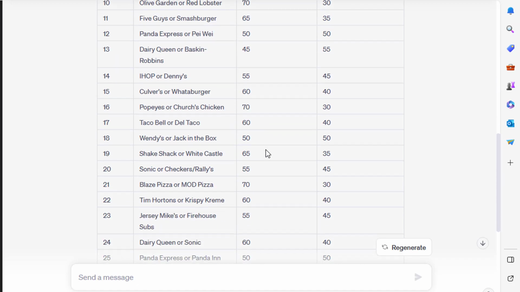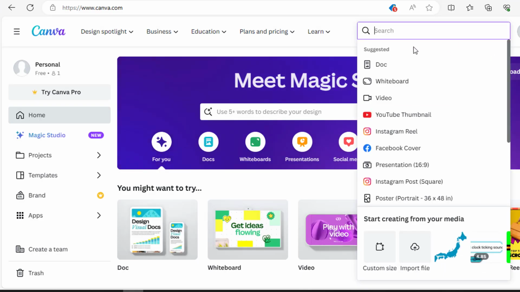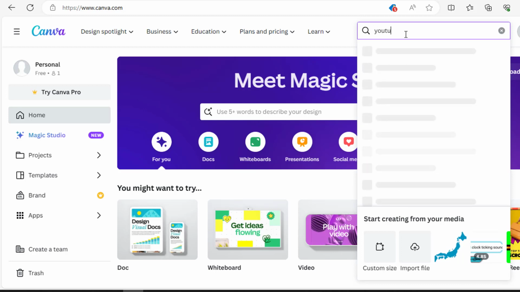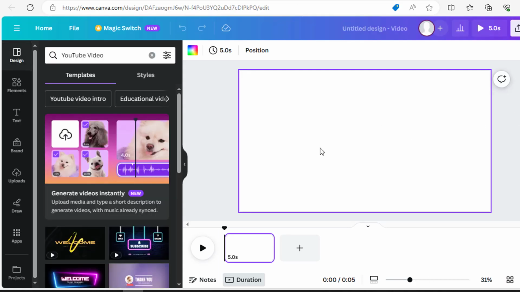Now we will use Canva to make our content. We will use the free version of Canva. From this Canva dashboard click on Create Design. Write YouTube video. From here you can choose any video format. Short or long, the process is the same for both. I am selecting longer video format. I will make a 10-second video first. You can change the video length from this option.